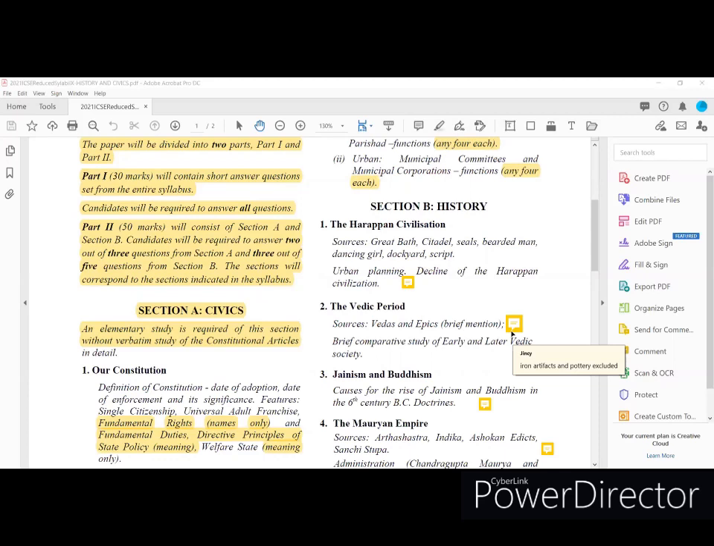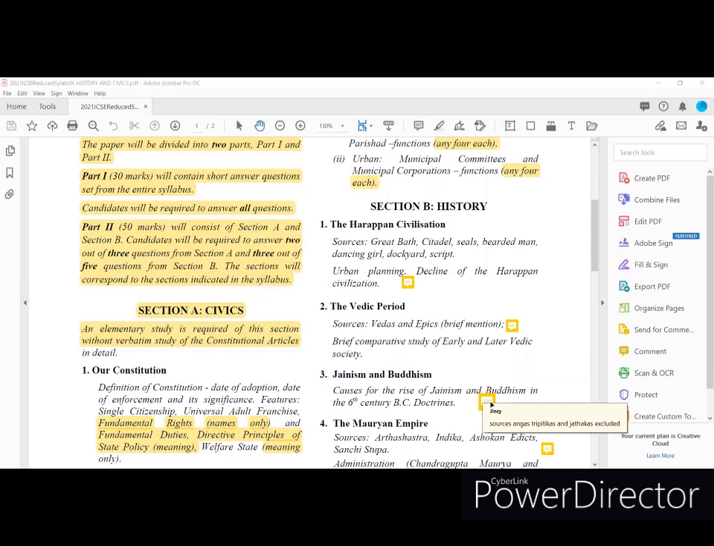I don't know which prescribed textbook the different students are following, but there is a comparative study table given in a particular textbook. You can follow that. That is very good for the comparative study of the early and the later Vedic period. That is not excluded from the syllabus. Iron artifacts and pottery are excluded from the Vedic period. So you have to learn Vedas, epics, and the comparative study of the later Vedic period and early Vedic period.